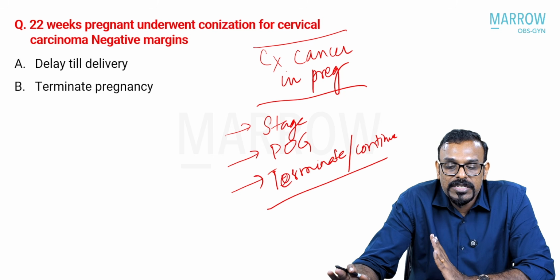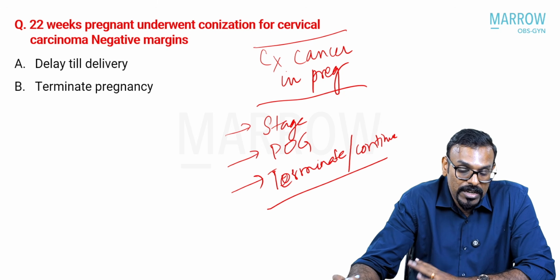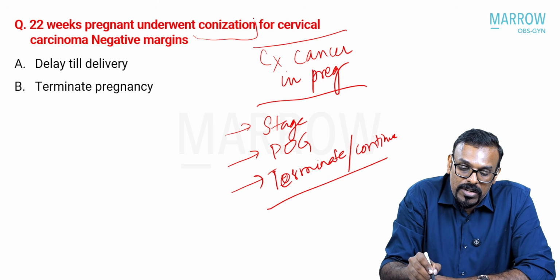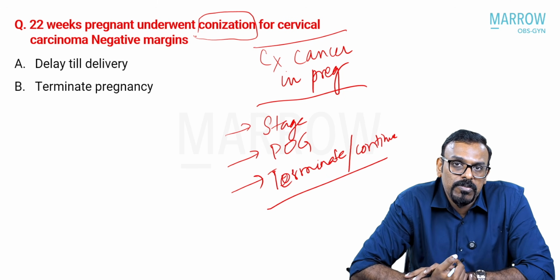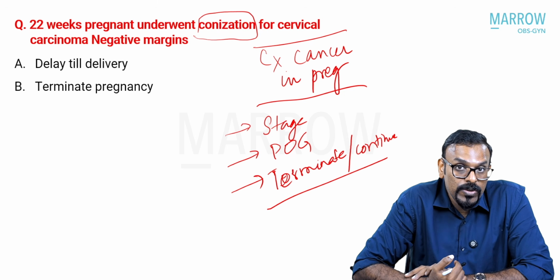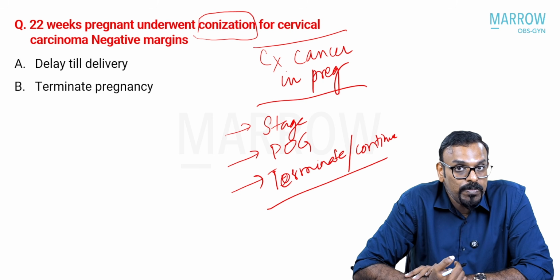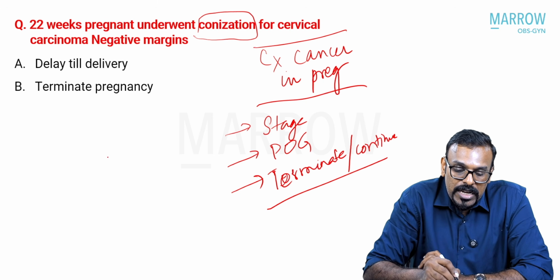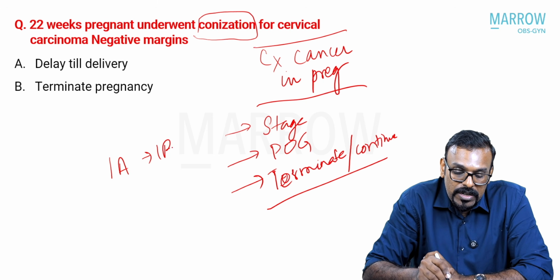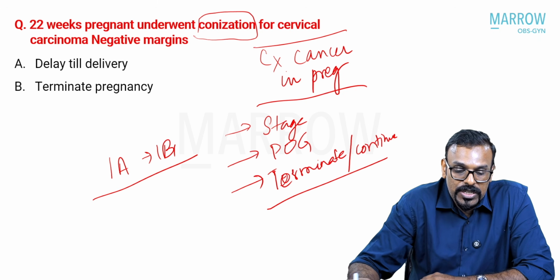Even if the stage has not been mentioned directly in the question here, you can see that the patient has undergone a conization. Mostly you do a conization for cervical cancer where you don't have an obvious growth seen on the cervix. So it is unlikely that the patient already has a large macroscopic tumor. It could range anywhere between 1A to 1B1, and in these cases you might have done a conization then and there.